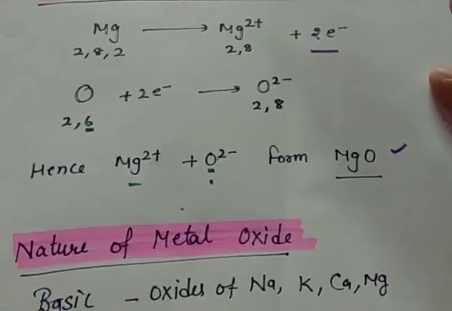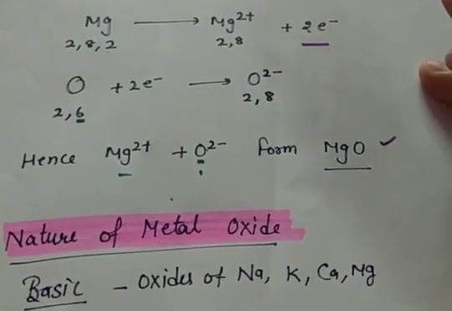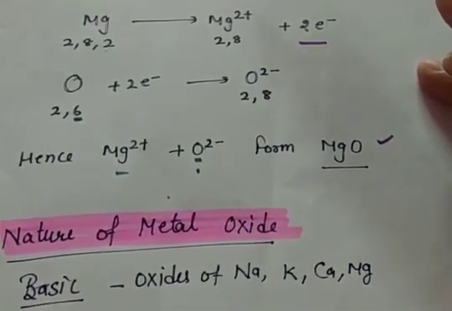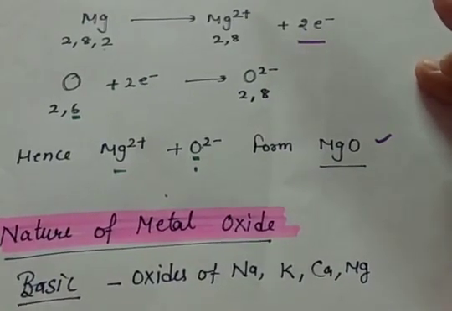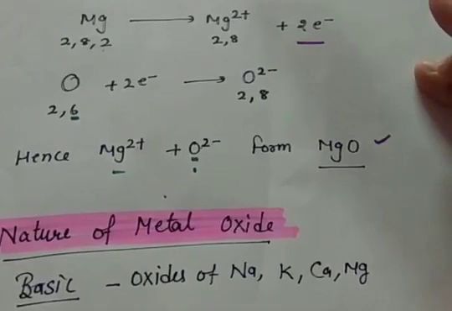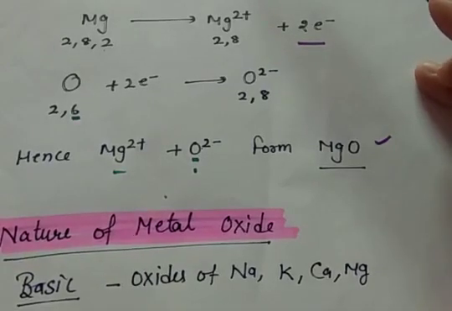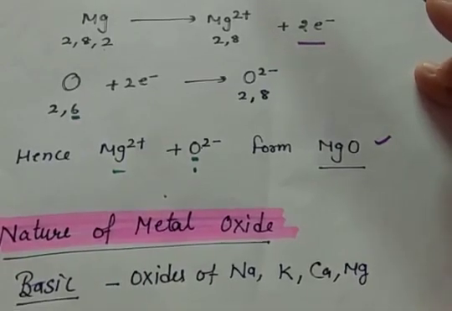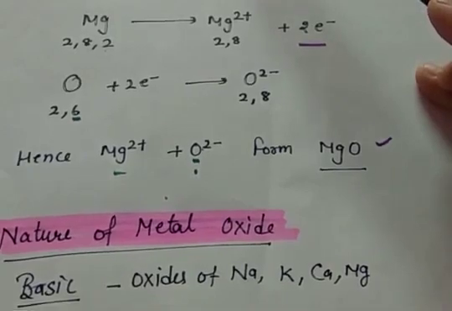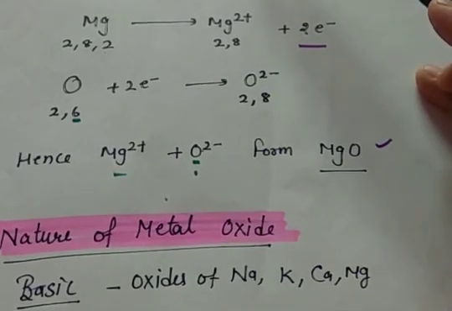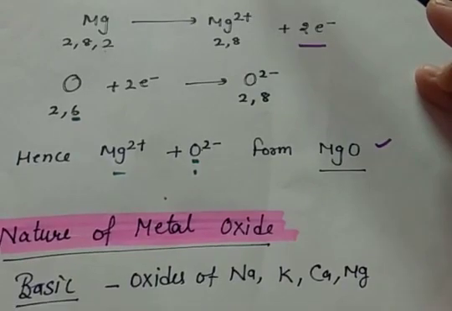So here, metal oxides. Most of the metal oxides are basic in nature. Basic in nature means that when you dissolve the oxides in water, they will give you OH negative ion on dissolution in aqueous solution.